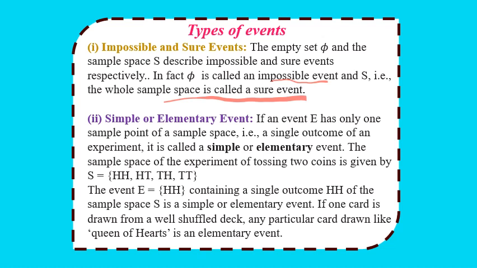Next we have simple or elementary event. An event is said to be simple if it has only one element. In short, a singleton set is an elementary event. For example, the set of outcomes when two coins are thrown is S equals {HH, HT, TH, TT}. Now if we define the event E, that both are heads, E equals {HH}. It is clear that the set E has only one element, so E is called a simple or elementary event. Clear? So pause and note down these points.